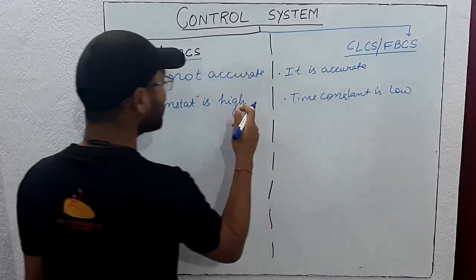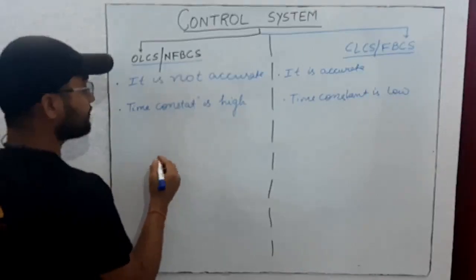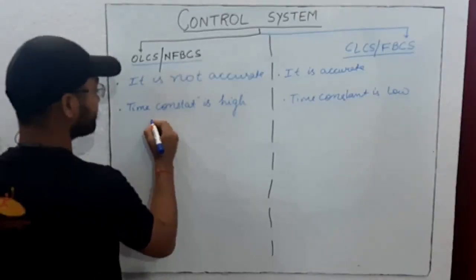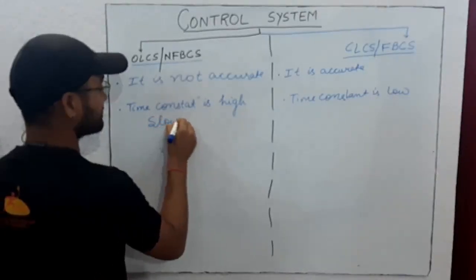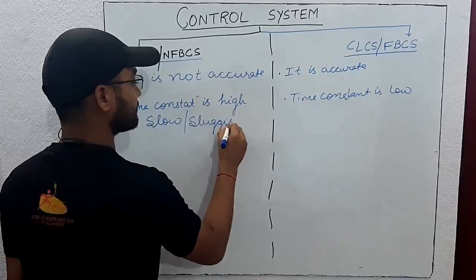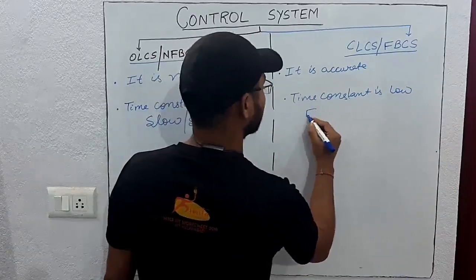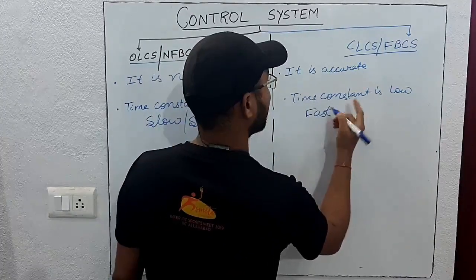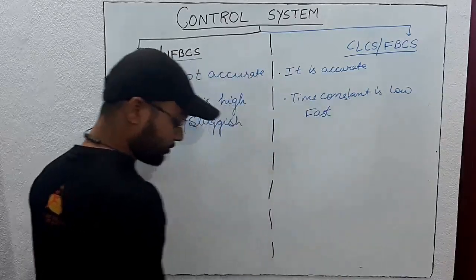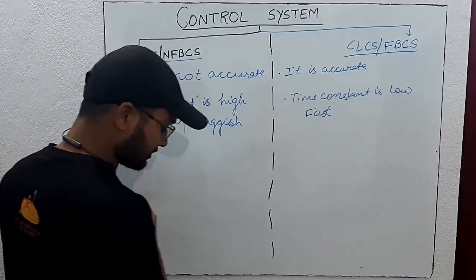If the time constant is more, the open loop system will be slow or sluggish. Time constant is less in closed loop, that's why it is fast. That's why the closed loop system is more advantageous in comparison to the open loop control system.